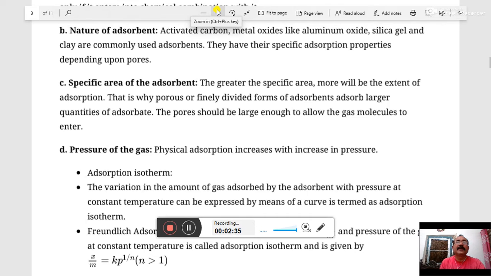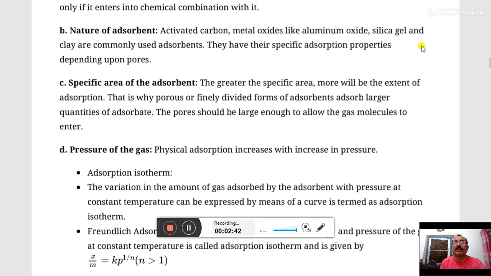Many pores means small pores, and these pores have some free valency. These pores can be used for forming the outer layer with the adsorbate. So an adsorbent having many small pores and many free valencies has a high rate of adsorption, just like activated carbon, metal oxides such as aluminum oxide, silica gel, and clay.